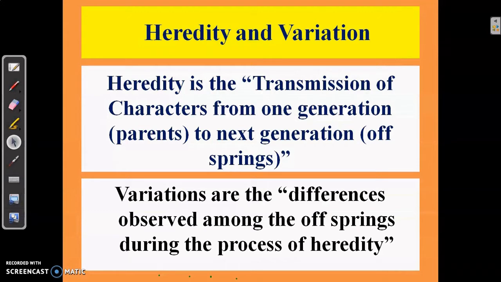Now, before that, we have to understand what is heredity and what is variation. Heredity is the transmission of a character from one generation to the next generation. That is, when a character gets transmitted from parents to the offsprings, we call it heredity. And then what is variation? The differences which are observed among the offsprings during this process of heredity are termed as variations.